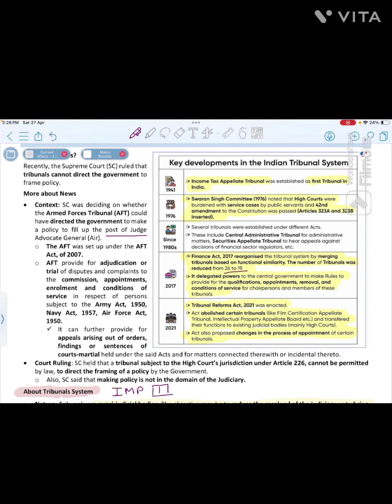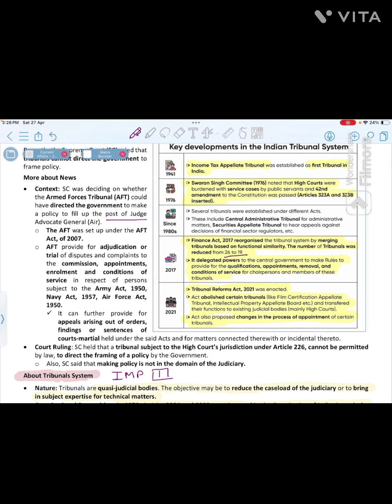Also, the central government was given power to make the rules for qualification, appointment, removal, and conditions of service. So all these powers related to tribunals were transferred to the central government.